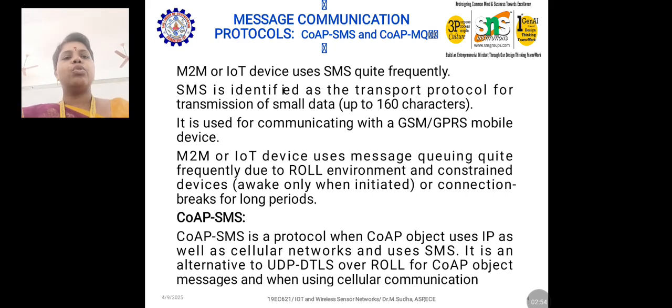Likewise, CoAP SMS is a protocol used when CoAP objects use IP as well as cellular networks and use SMS. It is an alternative to UDP, that is user datagram protocol, over the air for CoAP object messages and when using cellular communication. So obviously CoAP SMS is an alternate protocol to UDP, user datagram protocol, which we use in the network layer.